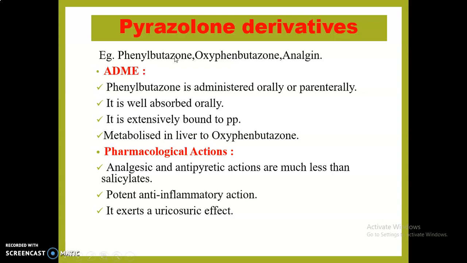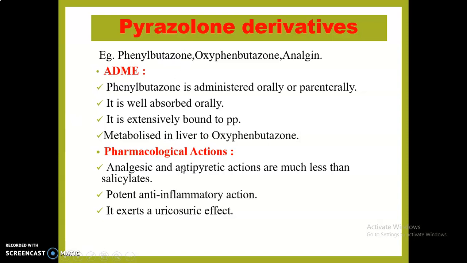Amongst all these, phenylbutazone is the preferred drug. Oxyphenbutazone is a metabolite of phenylbutazone. These drugs, mostly phenylbutazone, are administered orally or parenterally. It is well absorbed on oral administration, extensively bound to plasma proteins, metabolized in the liver, and converted into an active metabolite, that is oxyphenbutazone, and finally excreted through the urine. Pharmacological action,